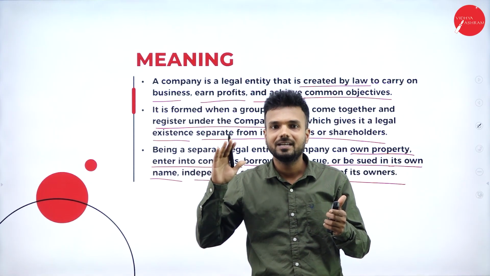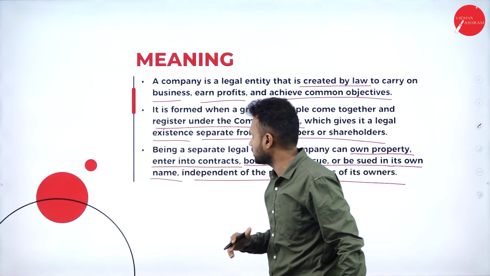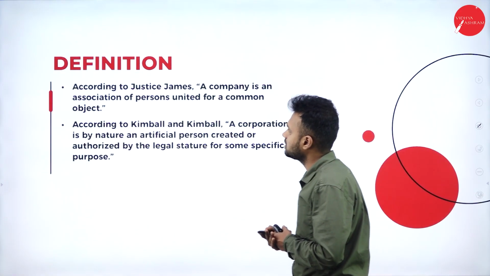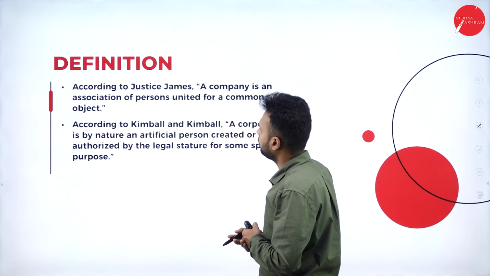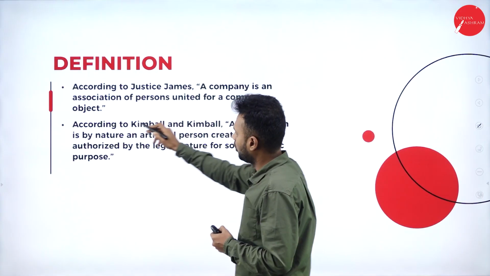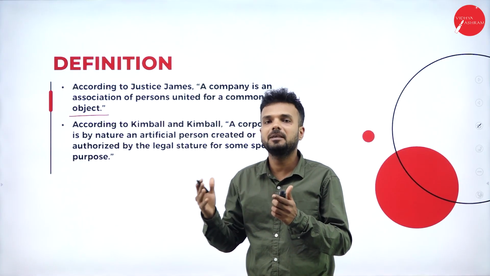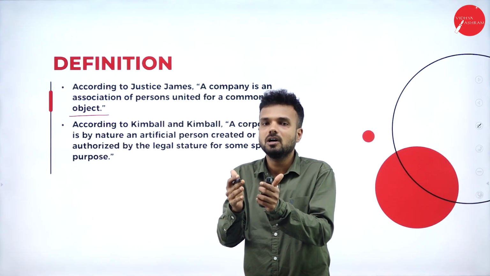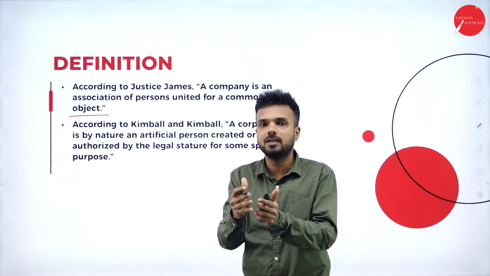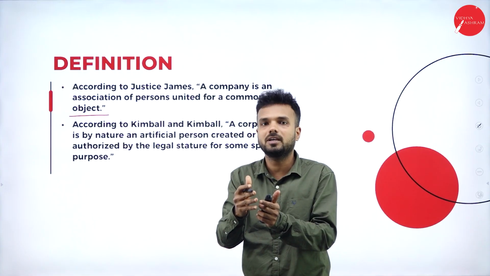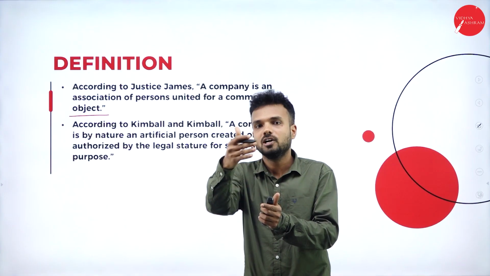It keeps on going because it has a special feature called perpetual succession, which we are going to learn in the characteristics of a company. Here are a few definitions given by management thinkers. According to Justice James, a company is an association of persons united for a common object. According to him, people with a common objective come together to form a company. It is true, because all the people will have a common mindset or objective, which is hitting the goals of the organization or forming an organization for future profits.